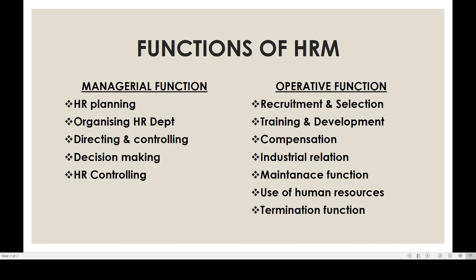Maintenance function involves the measures taken to maintain or retain the employees in our organization. If we are not providing better working conditions, fair wages, enough rest period, etc., they may leave our organization to go to another organization.